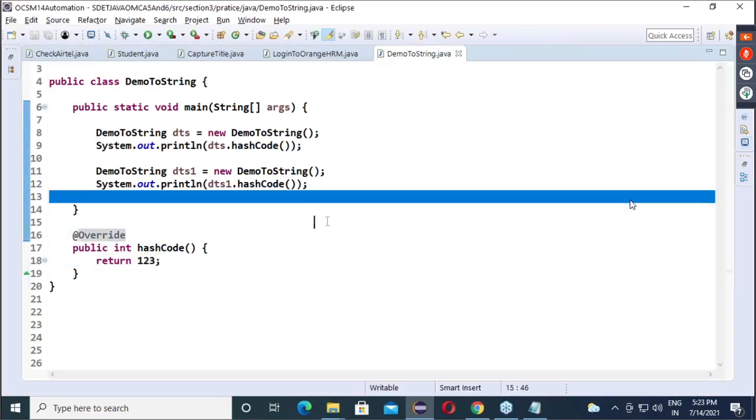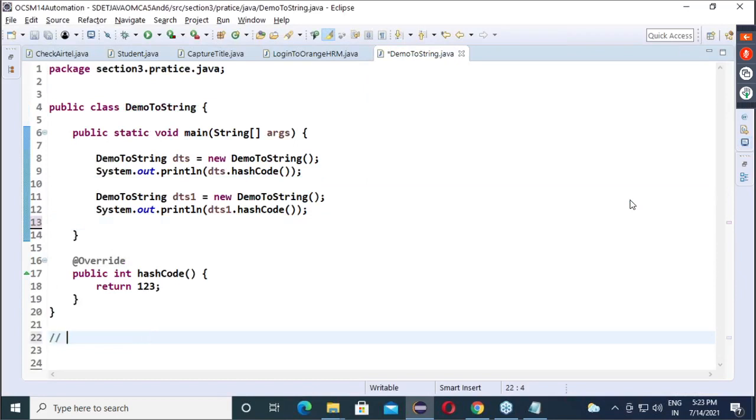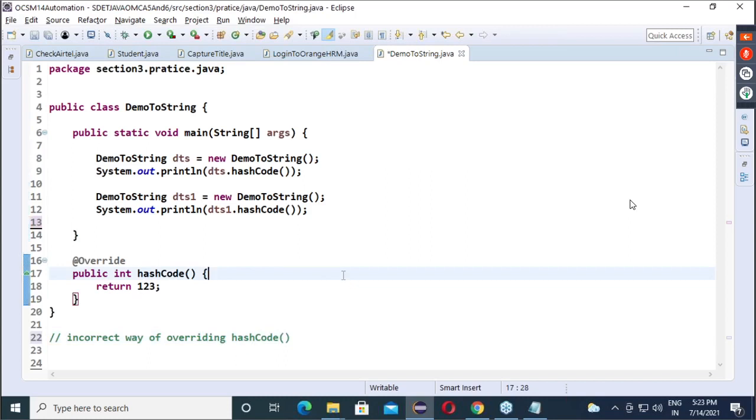No need to write 3 3. Two objects will get the same hash code. So, in a correct way of overriding hash code.